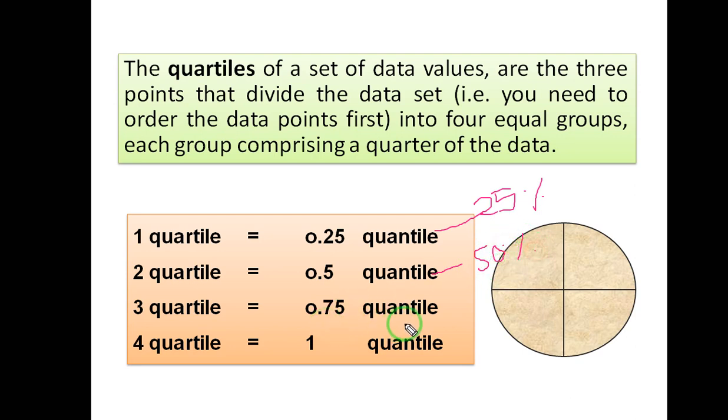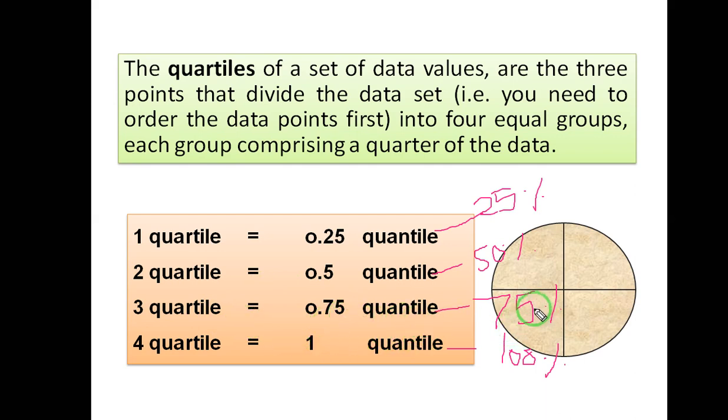Same case, 0.75 quantile means it is 75%, and 1 quantile means it is 100%. So 0.75 quantile consists of 3 quartiles, 25, 25 and 25, 3 quarters combined together.